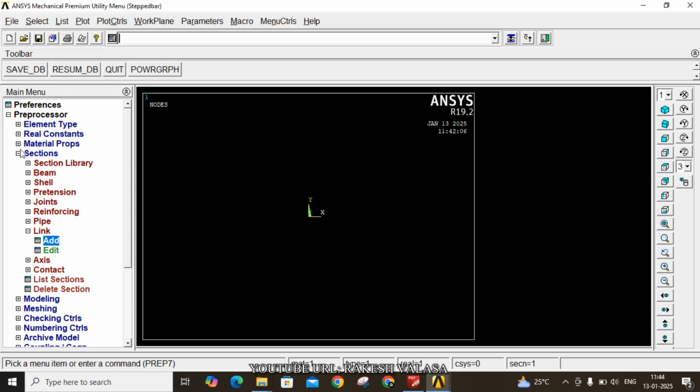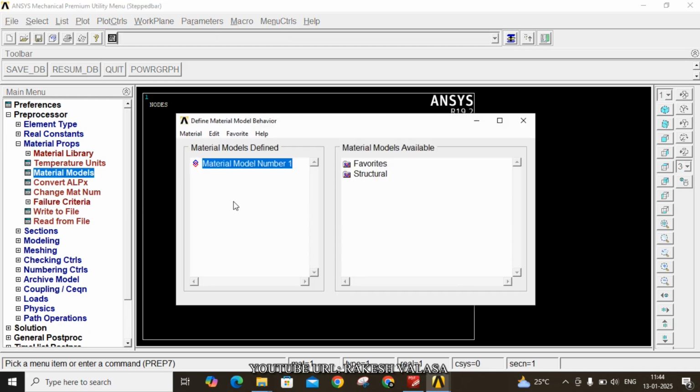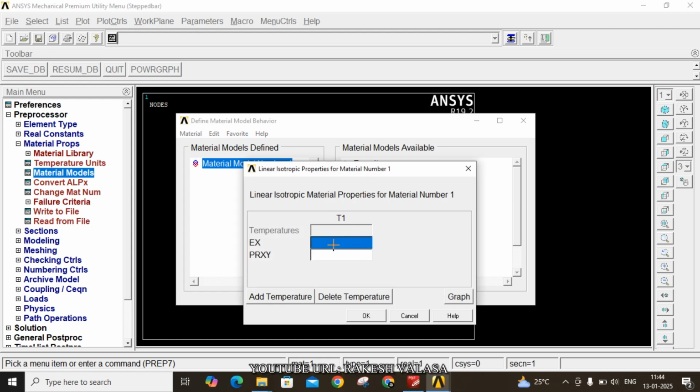The next step is to go to material properties, which is above sections. Material properties, material models, structural, linear, elastic, isotropic. Now enter the element 1 Young's modulus, that is 200 gigapascal. Now convert into Newton per meter square, that is E9. Poisson ratio 0.3.